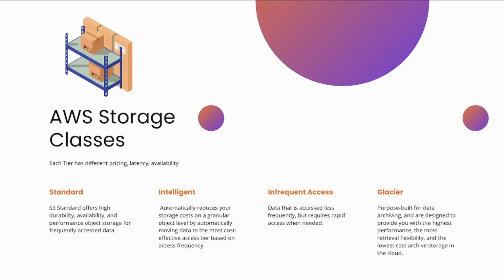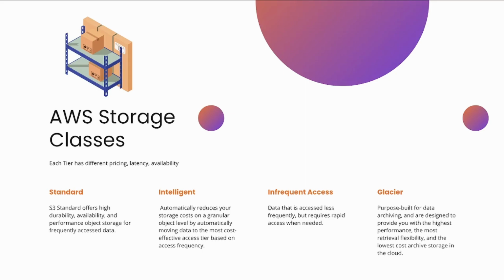Then we have the infrequent access. Just as the name implies, the data is accessed less frequently, but requires rapid access. So maybe we may not need it for a month or two, but when we do need it, we need it as fast as possible. So this is when we use infrequent access.